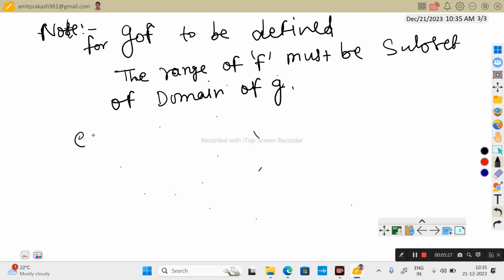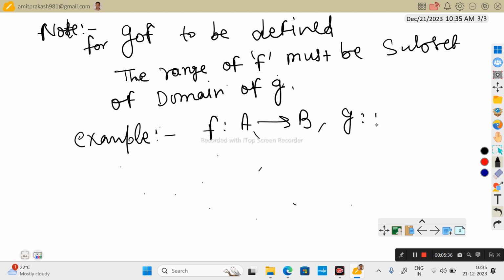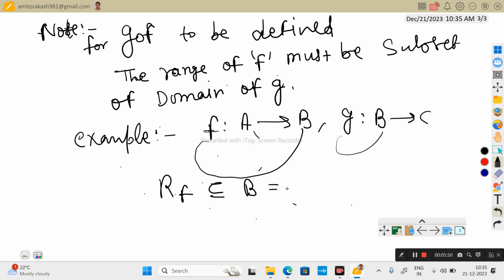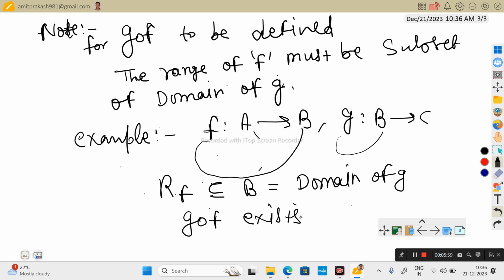For example, if f is from A to B and g is from B to C, the range of f is a subset of B and the domain of g is B. Therefore, the range of f is a subset of the domain of g. Therefore, g o f exists.